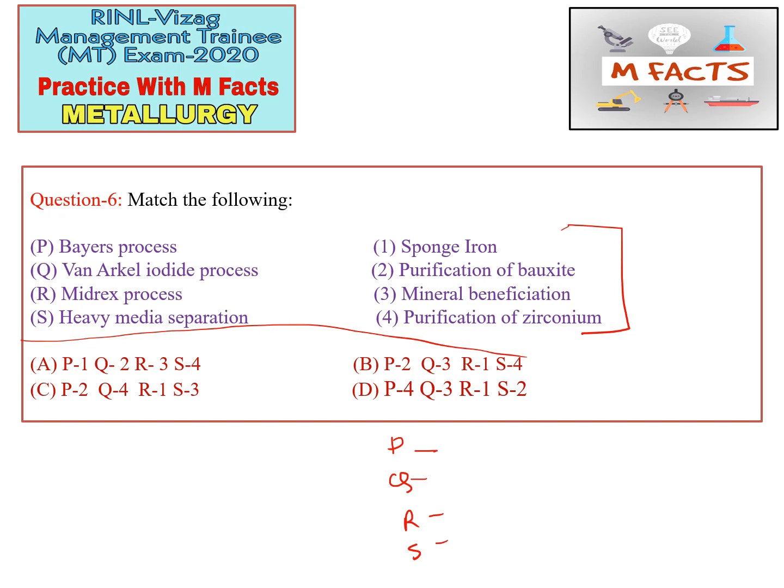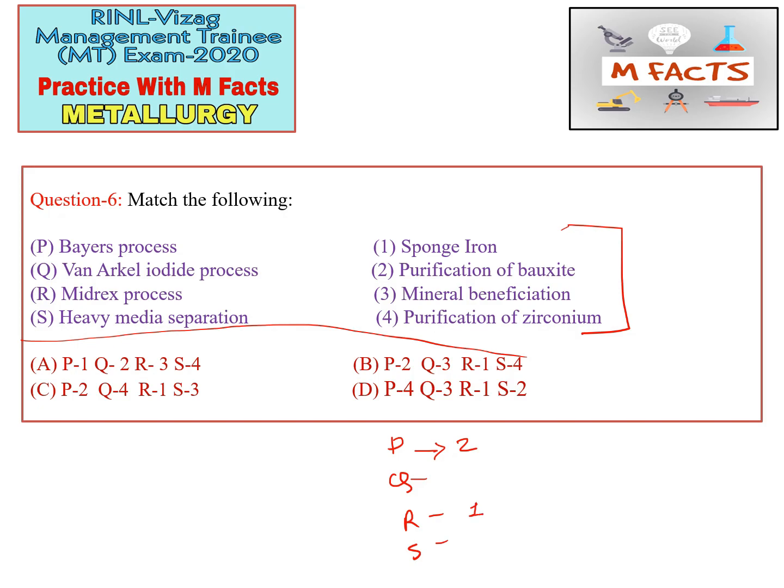So for P we will write 2. Suppose we don't know the one alkyl iodide process. The Midrex process we know. The Midrex process is the alternative route for iron production, and the product of this process is sponge iron. So R is 1, that is sponge iron.